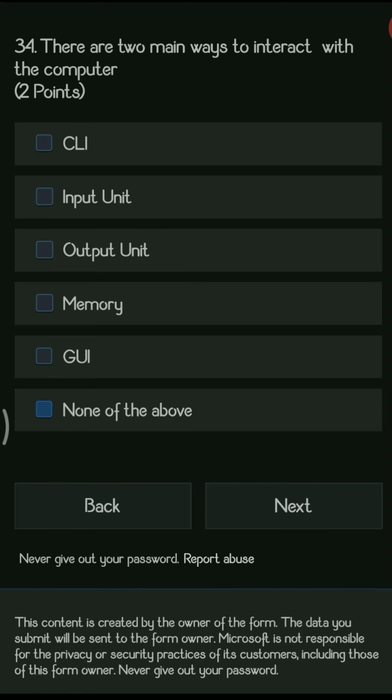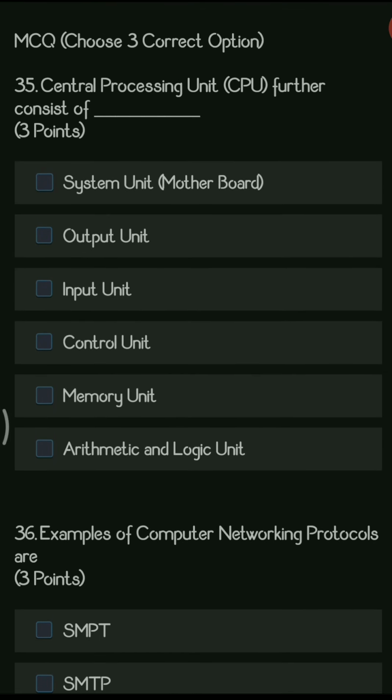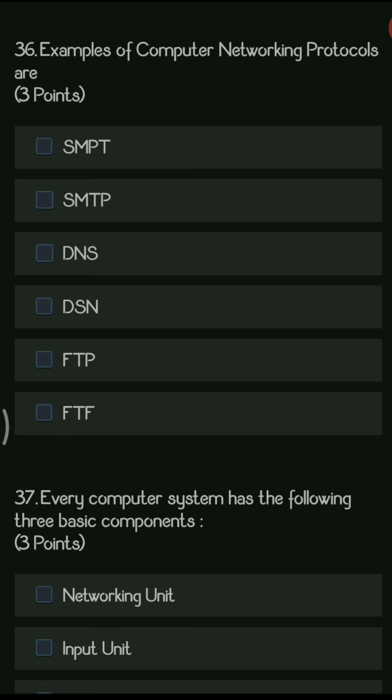Next question, there are two main ways to interact with the computer. That is command line interface and graphic user interface. So these are the ways by which we can interact with the computer. Next is an MCQ with 3 correct options. The central processing unit, that is CPU, further consists of what? So you have to tick the 3 correct options, that is control unit, memory unit and arithmetic logical unit, that is ALU. So these are the right answers.